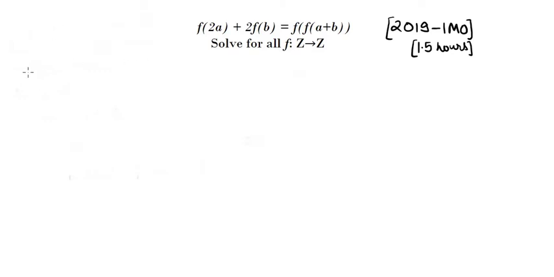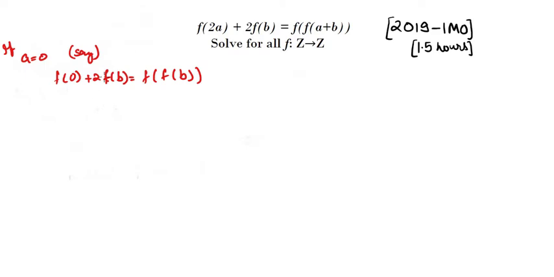So see, this question says f of 2a plus 2 f of b equals f of a plus b. So solve for functions from integers to integers. See, this question is pretty simple, I can say, because if I consider some integer a equal to 0, let's say if a is equal to 0, what can we write? f of 0 plus 2 f of b equals f of b.